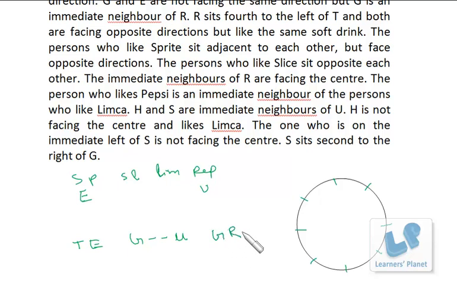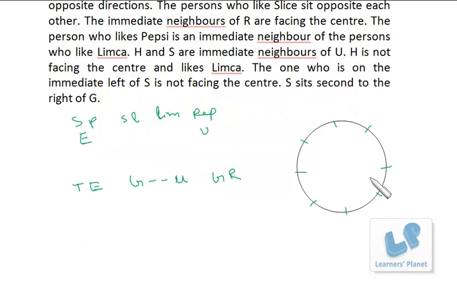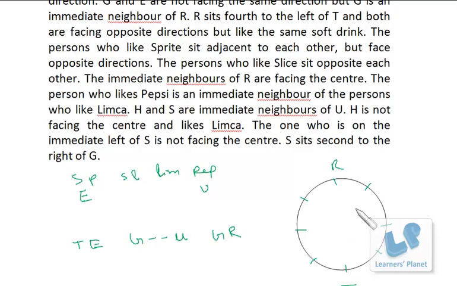Then R sits 4 to the left of T. That means if there are 3 persons between R and T, they are sitting opposite to each other. So I assume R to be over here, T to be over here, but I don't know their directions. I just know that they are facing opposite directions, but like the same soft drink.